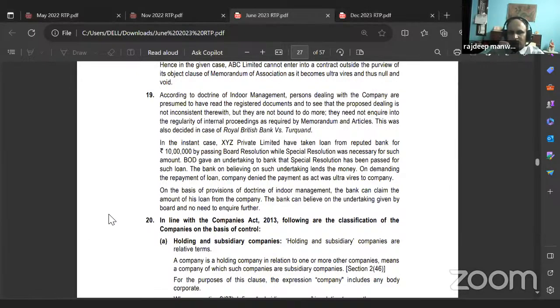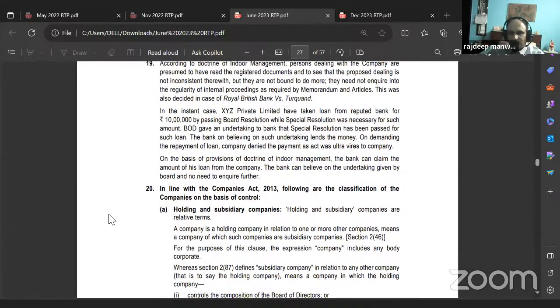In this case, XYZ Private Limited has taken a loan from a reputed bank for rupees 10 lakh by passing a board resolution, while a special resolution was necessary for such an amount. The board of directors gave an undertaking to the bank that a special resolution has been passed for such a loan. The bank, believing such undertaking, lends the money. On demand for repayment of the loan, the company denied payment as the act was ultra vires to the company.